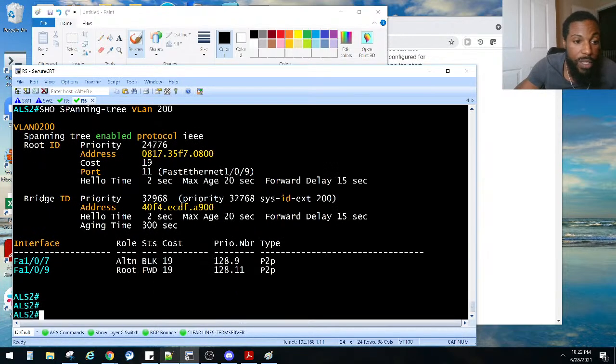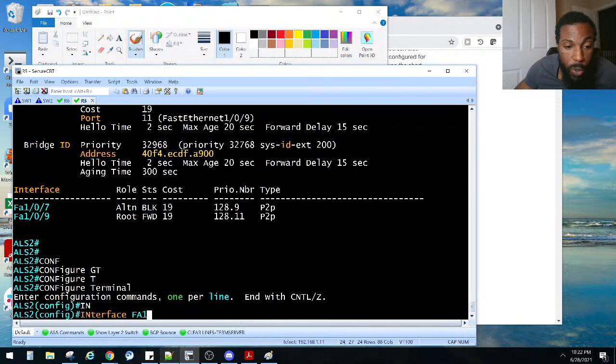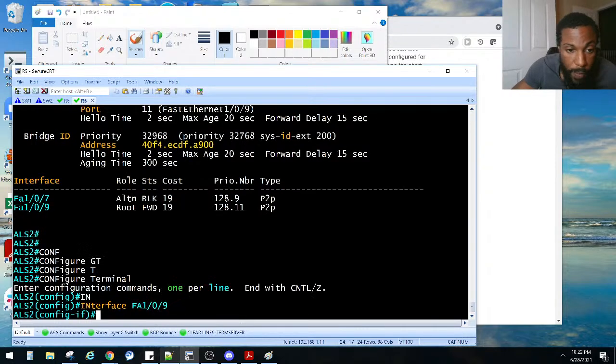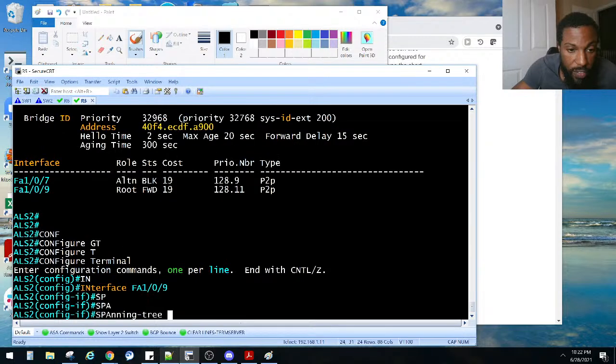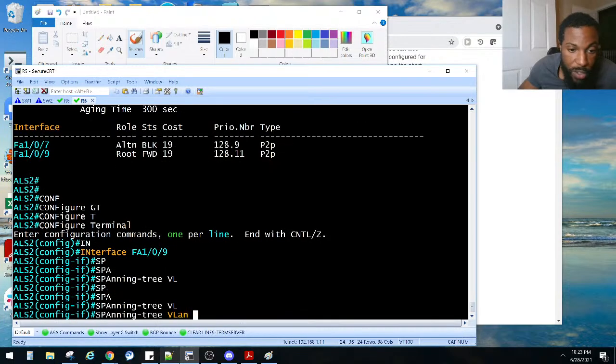So let's do that. Let's go to interface, that's VLAN 200. Yeah. So interface FA 109. Spanning tree VLAN 200.